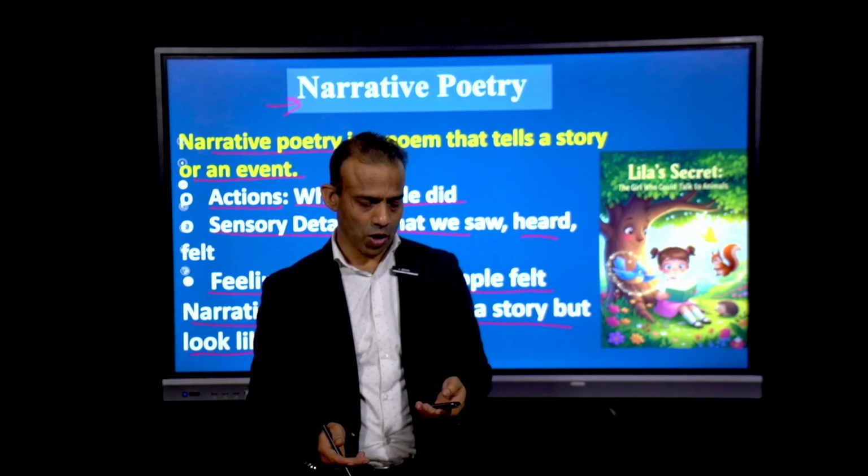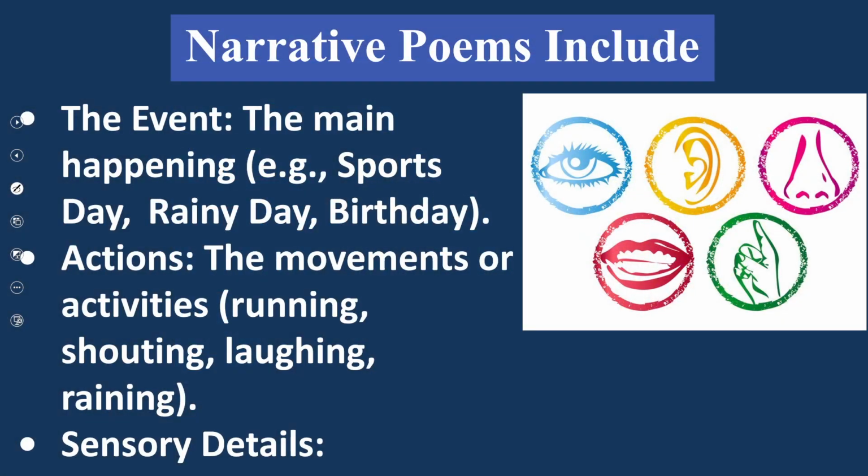Now move to the next point. Narrative poems include certain things, and if these points are there in any poem, it will be called narrative poetry. First of all, the event. A narrative poem must have an event, the main happening, the action.